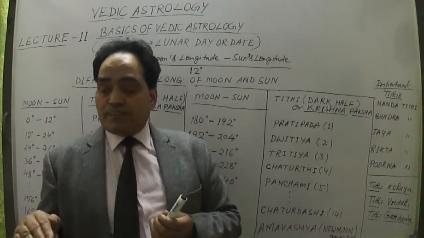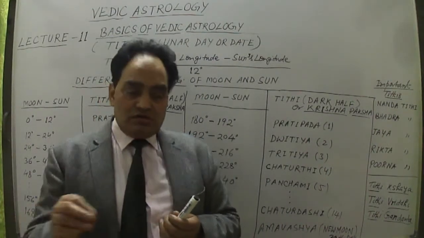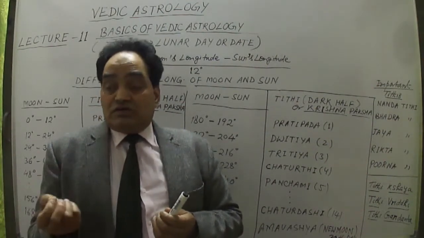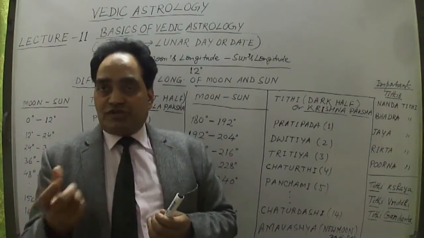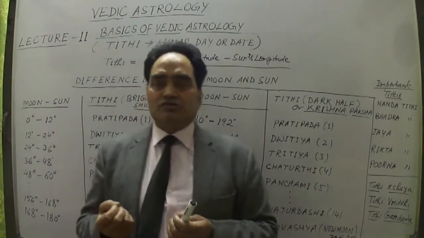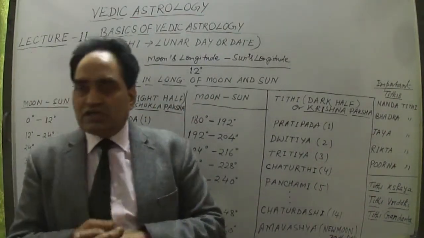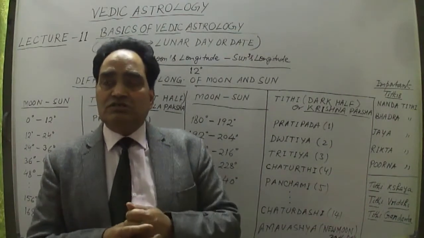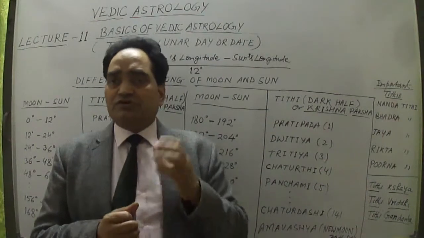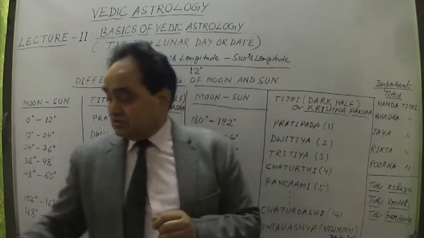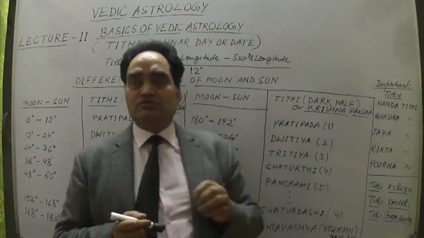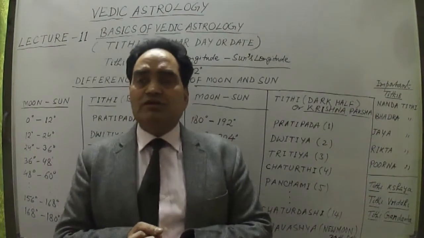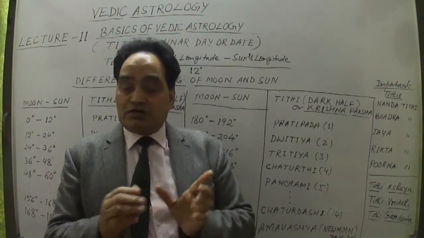And even today, this Tithi calculation is done all over India. And this is very important to find or elect an auspicious day, auspicious time. So this selection or election of appropriate time is known as Muhurta. So for Muhurta, the consideration of Tithi is very important, right? Now let me take one thing: what is Tithi, how Tithis are calculated, what this Tithi means, and how many Tithis there are per lunar month.